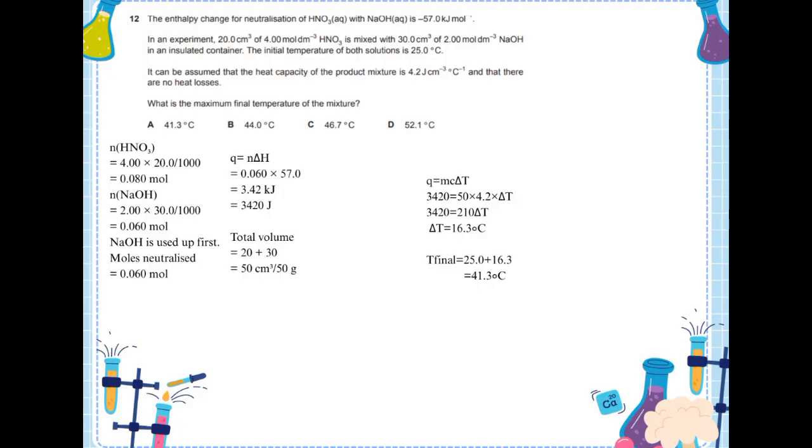This equals 3420 joules. Then I calculate the temperature increase from Q equals mc delta T. 3420 equals 50 times 4.2 times delta T. 3420 equals 210 delta T. Delta T equals 3420 divided by 210. Delta T is 16.3. Finally, I calculate the final temperature. 25 plus 16.3 equals 41.3 degrees Celsius.